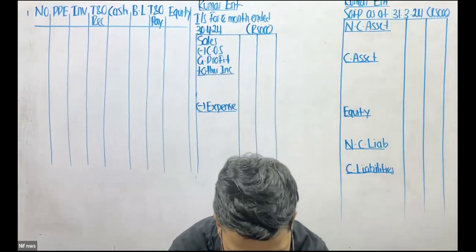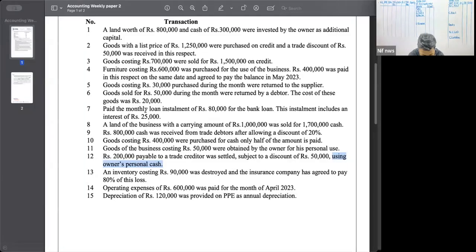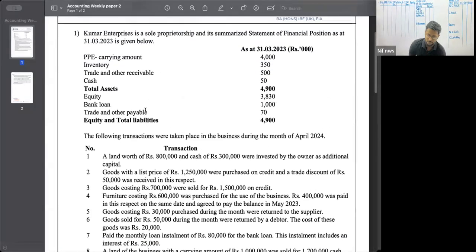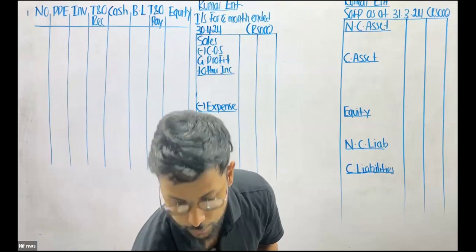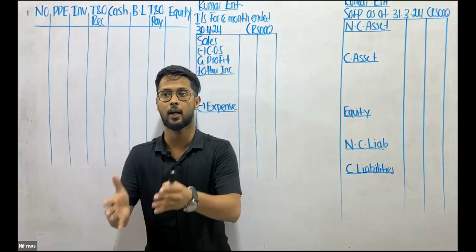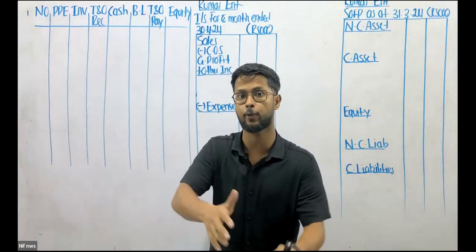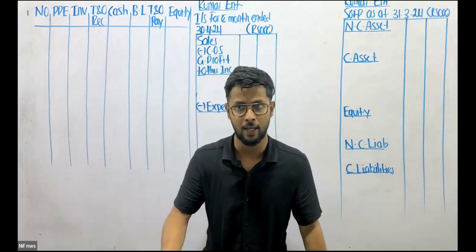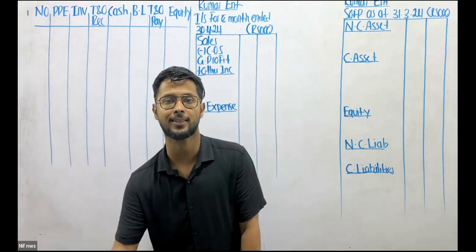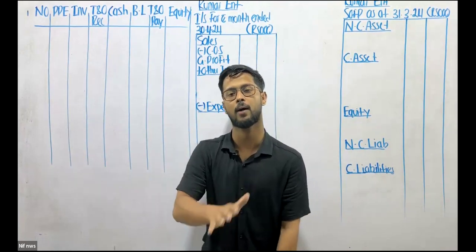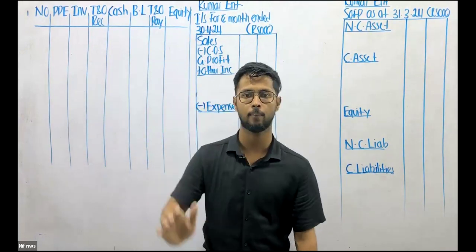So what's the first thing we must do? We must record the opening balances. This is something we all can unanimously agree on. Despite the question you do, if opening balances are given, you should record the opening balances first. It could be a question with regards to accounting equation, prime entry books, or bank reconciliation statement, you name it. If opening balances are given, you must take into account the opening balances first. That's a rule of thumb, if you like.